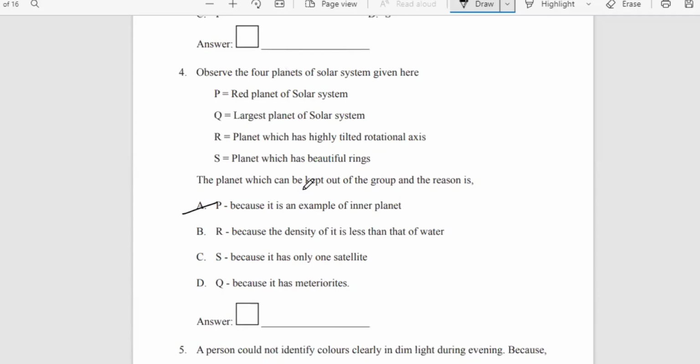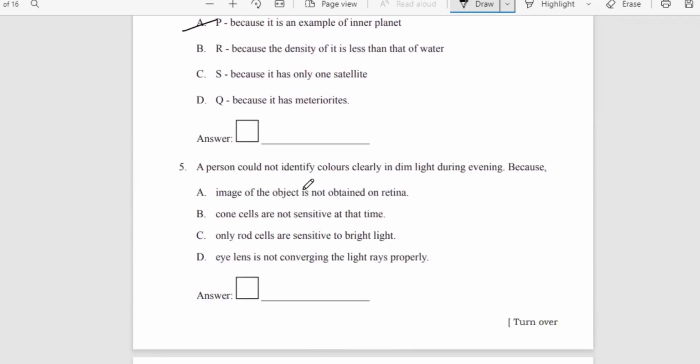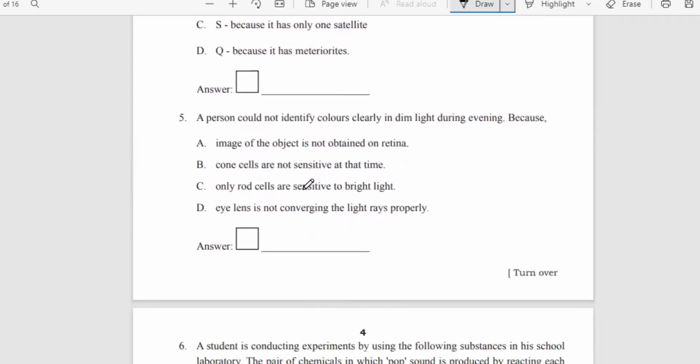The first 4 planets are called inner planets. After the 4, that is the fifth, sixth, seventh and eighth, that is Jupiter, Saturn, Uranus, Neptune, they are called as what? External planets. Okay. Moving to the next question. A person could not identify clearly in dim light during evening because, the answer is going to be B1, cone cells are not sensitive at that time.